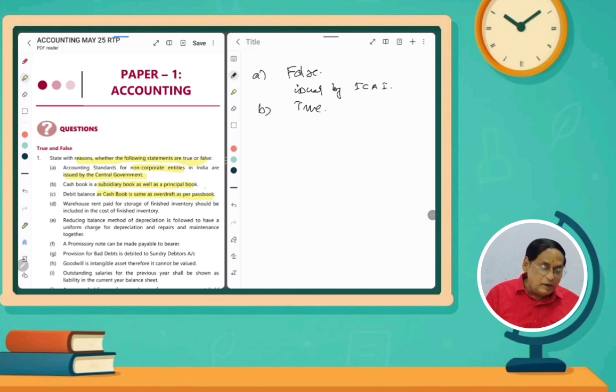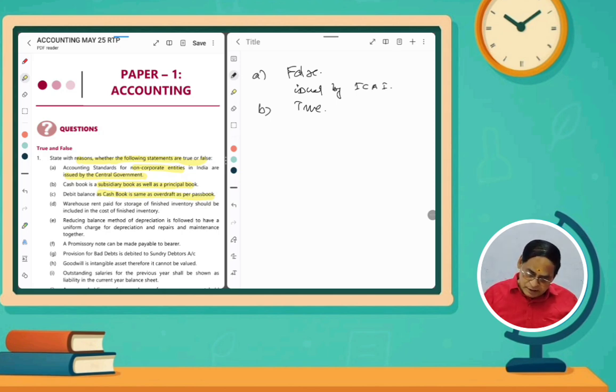First of all, you should know what is cash book. Cash book is nothing but the receipts and payments. It is one of the subsidiary books. It is having two sides, debit side and credit side. Debit side is the receipt side, credit side is the payment side. If the debit side exceeds the credit side, that is called a favorable balance. If the credit side exceeds the debit side, that is an unfavorable balance, that is overdraft balance. Here the debit balance, that means the excess of the debit side, the receipt side, is called a favorable balance, not an overdraft balance.